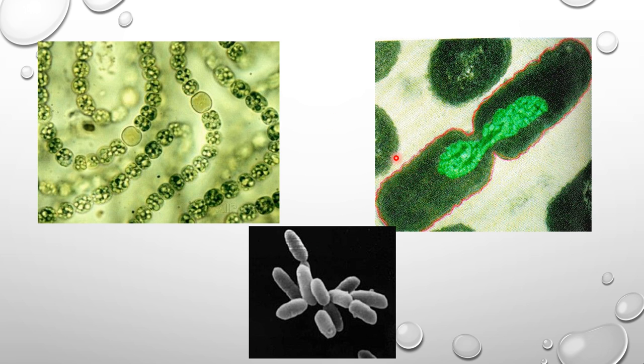You can see here some Kingdom Monera. ये जो है that is the blue green algae. Microscopic blue green algae, that is a nostoc. ये जब बैक्टीरिया डिवाइड हो रहा है उस टाइप का डायग्राम है. You can observe यहाँ पे DNA material divide हो रहा है. This is the cell wall, plasma membrane. You can observe in the picture. And this is the archaebacteria. Okay, ये जो आप देख रहे हैं that is the archaea.